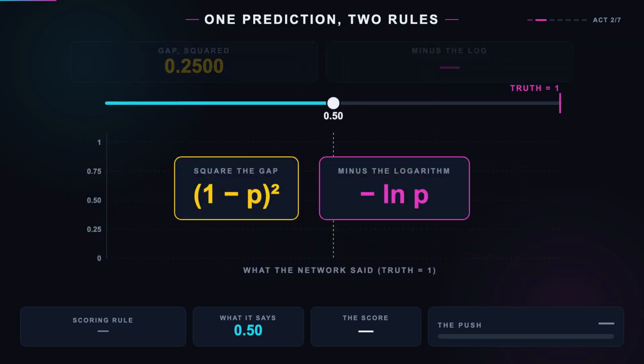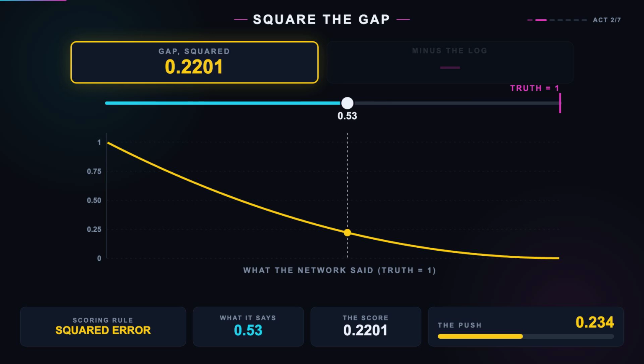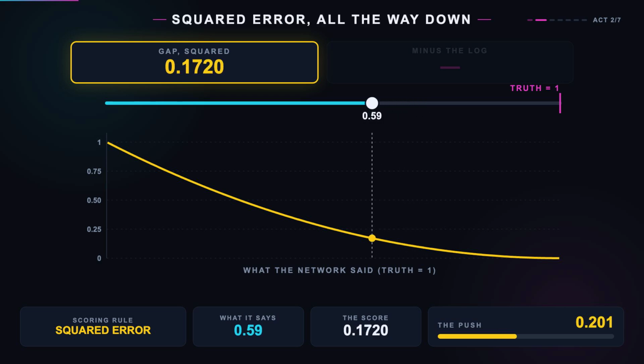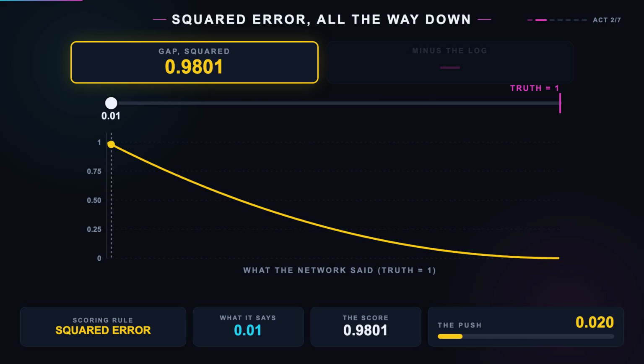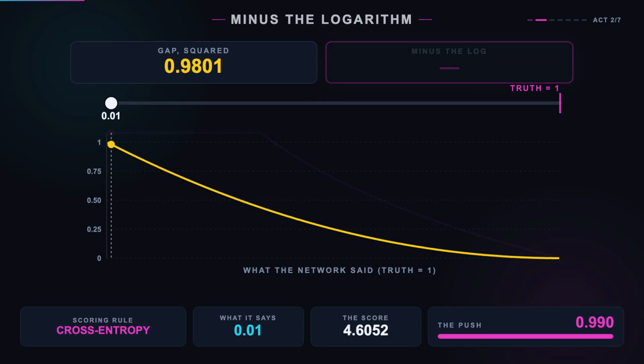So let us take two rules and watch them disagree. One prediction. The true answer is 1. And I am going to slide that prediction from 0 all the way up to 1 and score it both ways as it moves. The first rule is the obvious one. Take the gap and square it. Means squared error, and it is what you would invent in about 4 seconds. At 0.7, the gap is 3/10, and squared that is 0.09. At a half, a quarter. At 0.1, 0.81. At 1 in 100, 0.98.